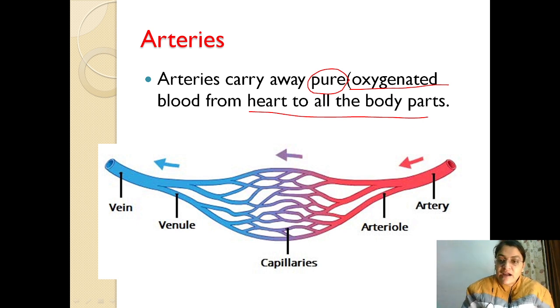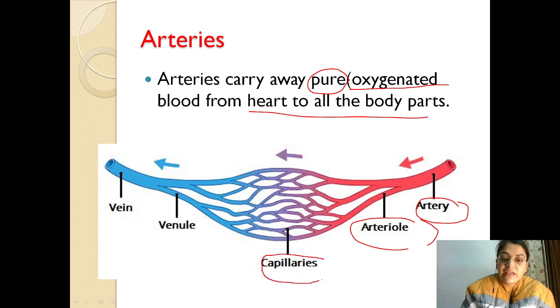So the heart is sending oxygenated or pure blood to all the body parts. Arteries bring oxygenated blood through arterioles into the capillaries, wherein exchange of gases takes place, and it transports blood from venules to veins.